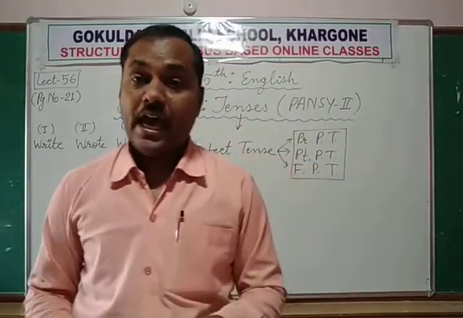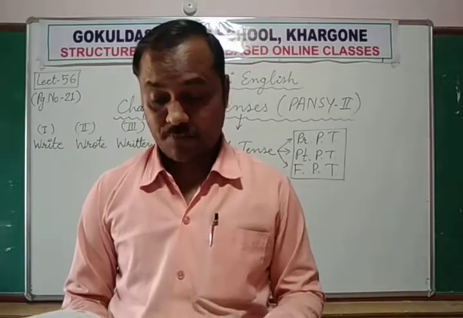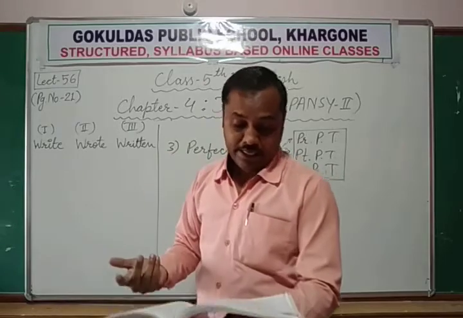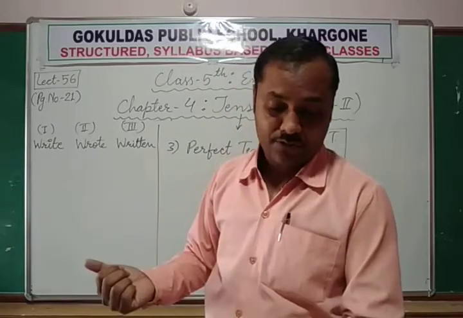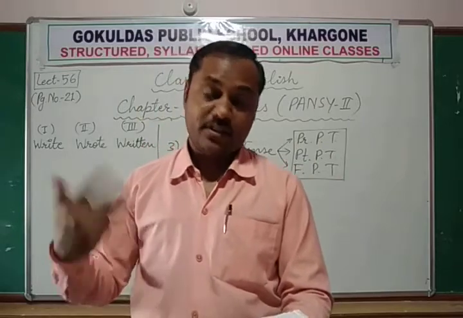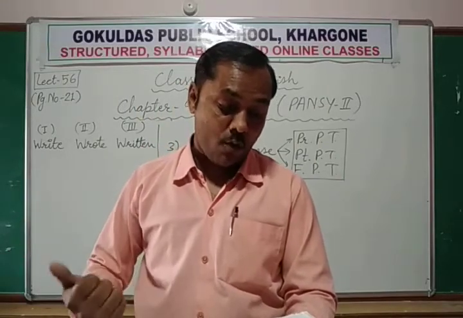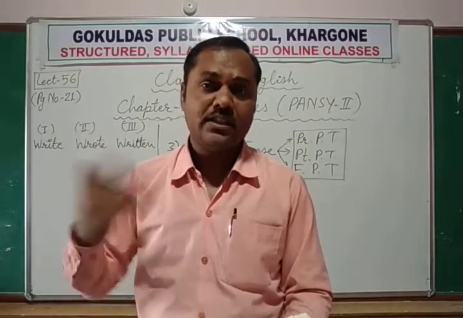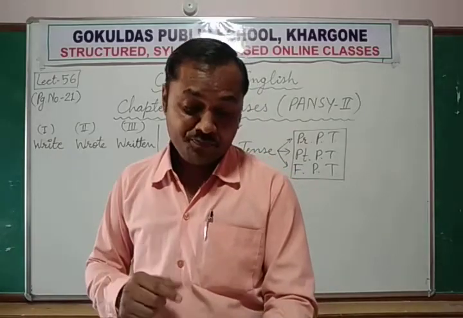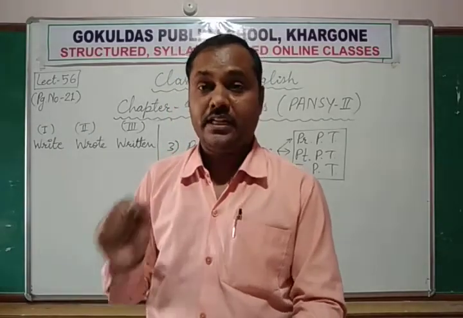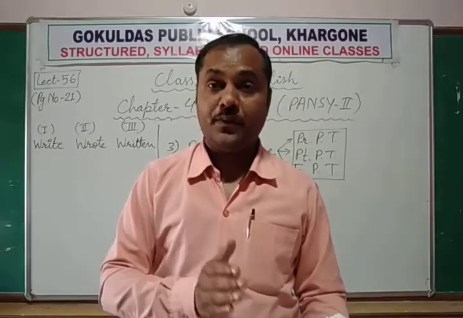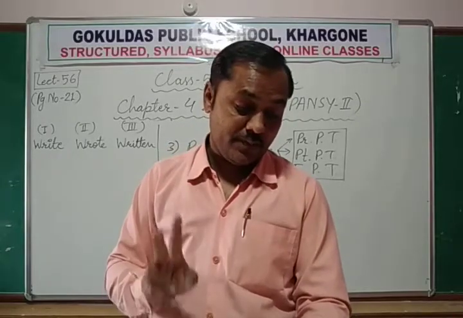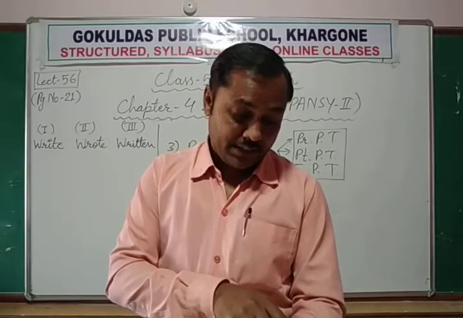The train has arrived at the station. Second sentence, the train had arrived at the station. And the third thing, the train will have arrived at the station. Now what is the difference in the meaning of these 3 sentences? The train has arrived at the station tells us that ट्रेन स्टेशन पे आ गई है, आ चुकी है, ऑलरेडी आ गई है. Second sentence, the meaning says that the train had arrived.